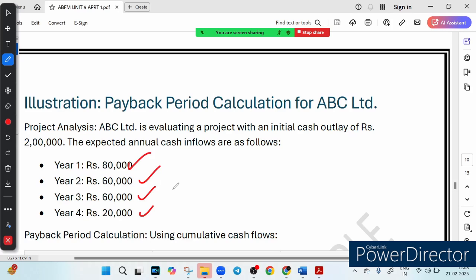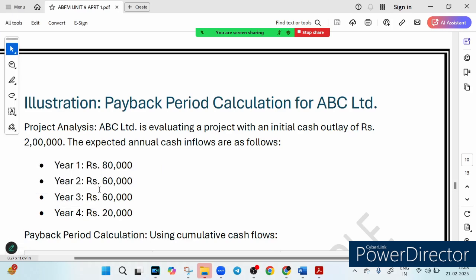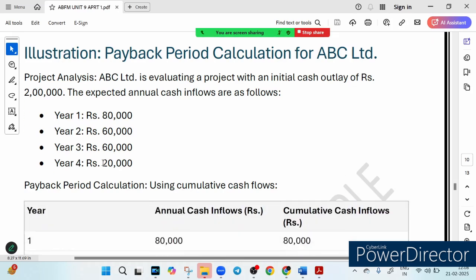Now let's see how quickly we recover this 2 lakh rupees. So what you do in this case, you will do cumulative cash inflow. I told you that sometimes profits are not equal. Like in this case, you see the cash inflows are not equal. In the previous case, cash inflows were equal. That's why we quickly divided by the profit and got the answer. But in this case, it is not so. So cash inflows are variable, right?